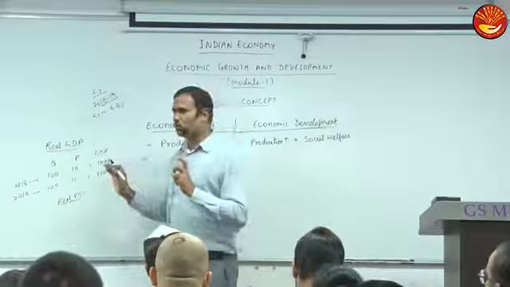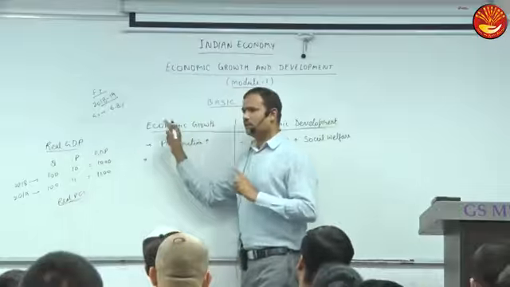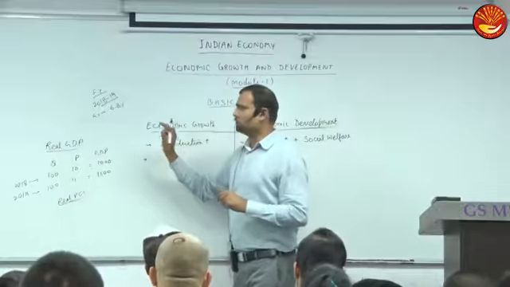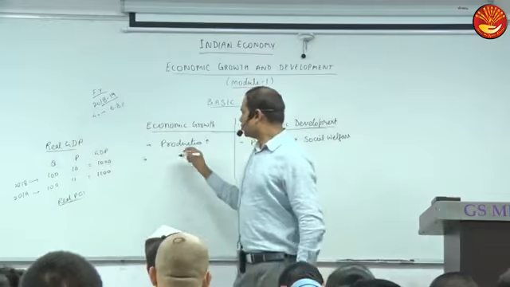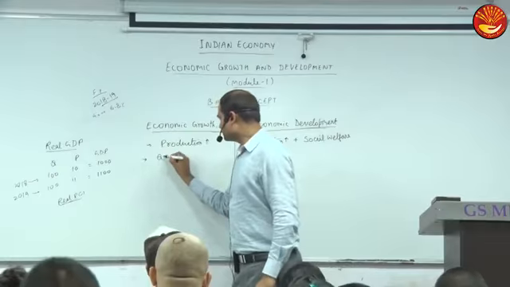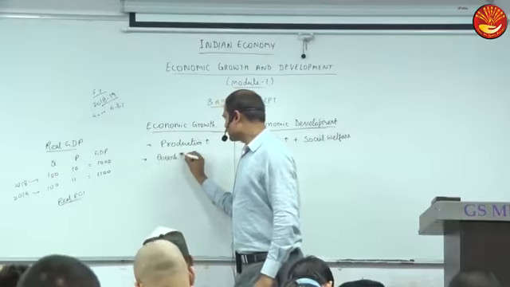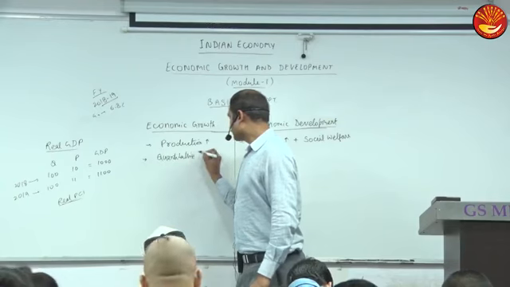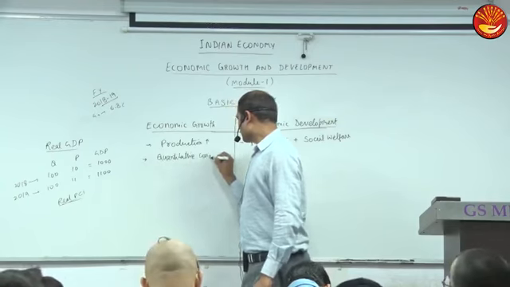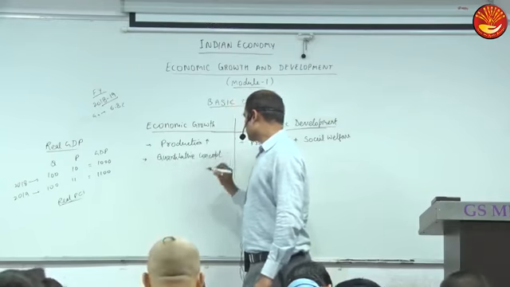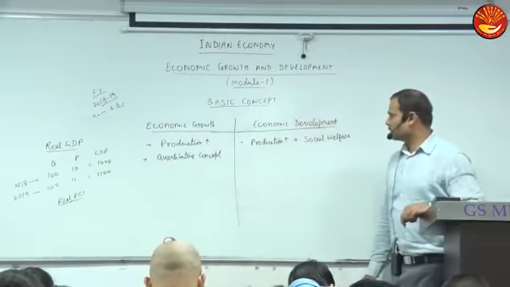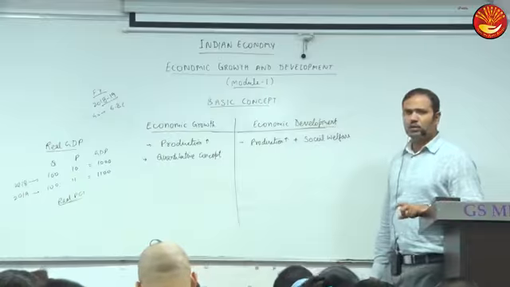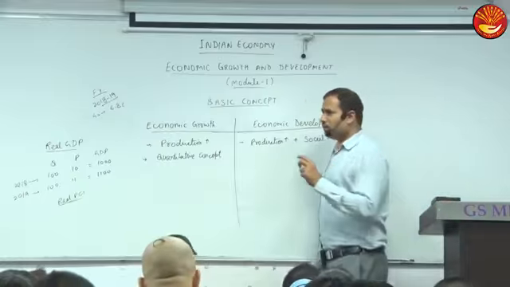So we have quantified this. It is a quantitative concept. Quantitative means it can be quantified, measured with perfection.